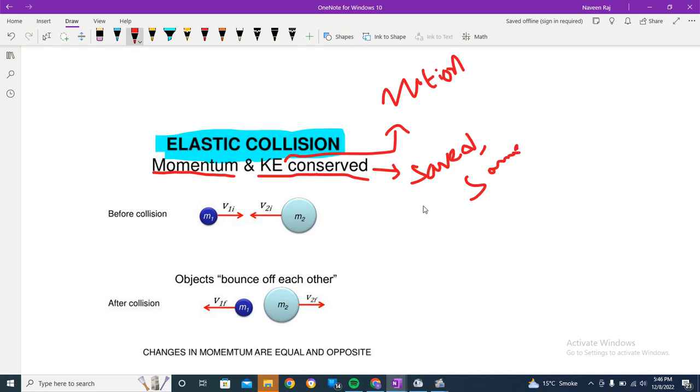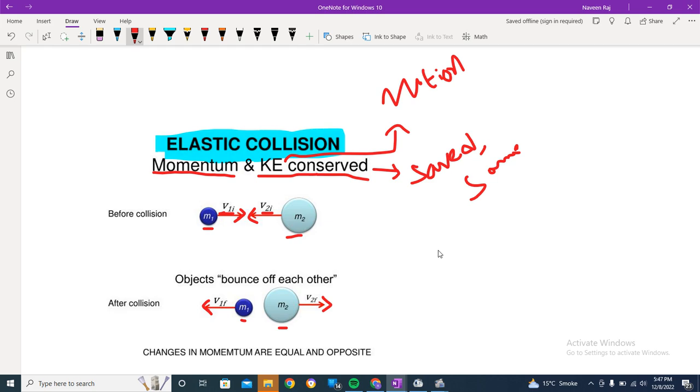Okay, so yes. So you're going to see before collision we have got M1 and M2, right? Now they have got their initial velocities, V1I and V2I. Then after hitting, in an elastic collision, they will bounce back. Now if you see the direction of the arrow, here it is like this and here it is like this. In this case, the direction becomes opposite, and the mass is still the same, and the velocity is still the same. Remember this, in this case, the law of conservation of momentum is being followed.